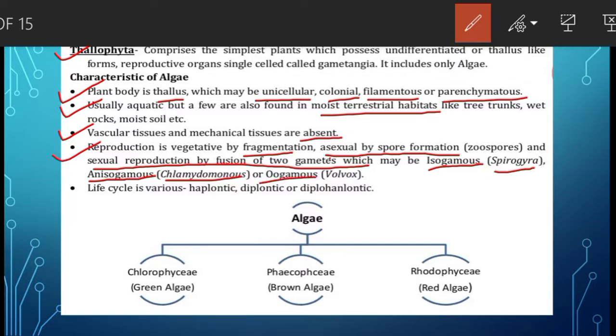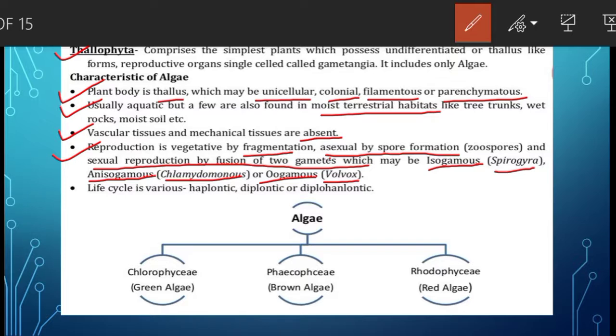And sexual reproduction may also occur by oogamous. In this process, the male gamete is motile, active, small, and without reserve food. The female gamete is bigger, passive, non-motile, and laden with food. Example is Volvox.